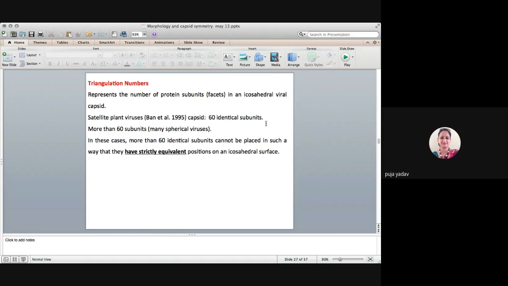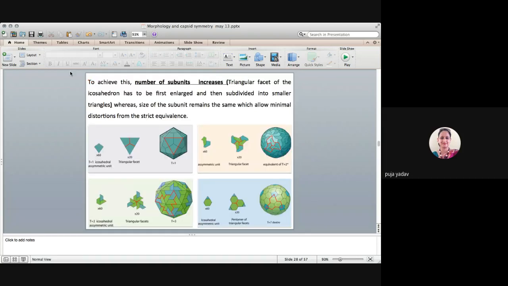So what would happen? More than 60 identical subunits cannot be placed in such a way that they have strictly equivalent positions on an icosahedral surface. So to achieve this, the number of subunits increases. What does it mean? Triangular faces का number तो 20 ही रहेगा guys, लेकिन हर triangular के अंदर जो subunit है उनका number increase हो जाएगा.